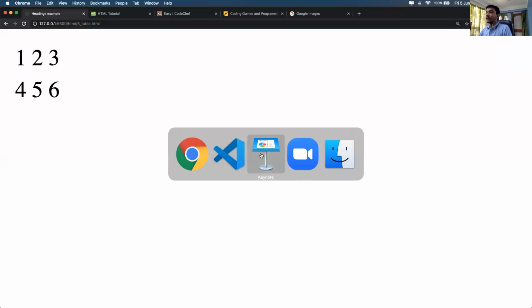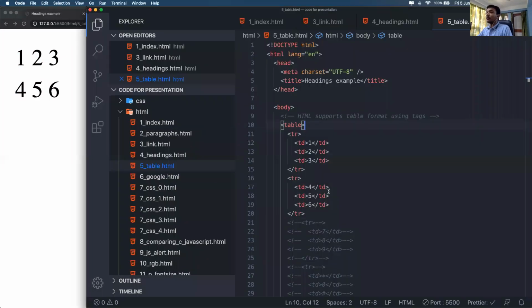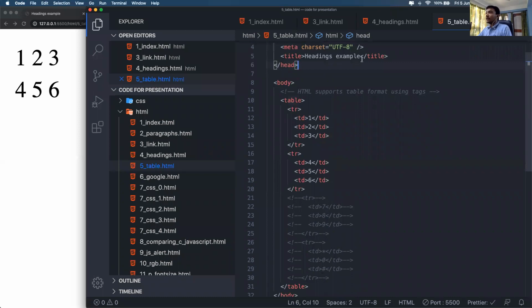This is done using a layout called tables. This is what the code looks like. This part is the same in every page. You just need to specify the heading right here.